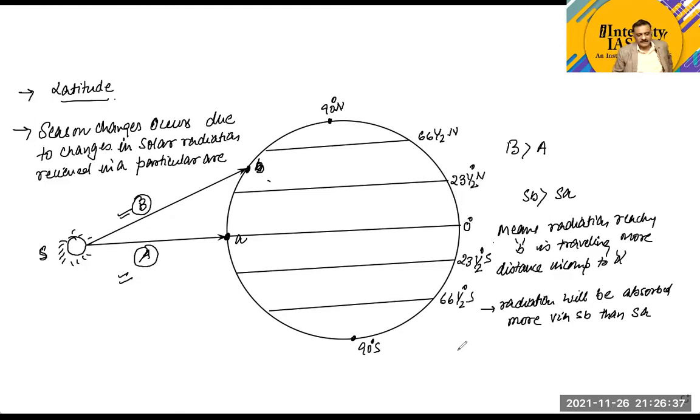This point is clear, guys. Yes, sir, the point is clear.